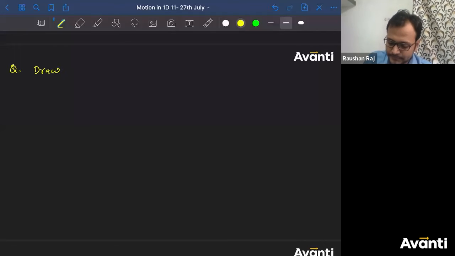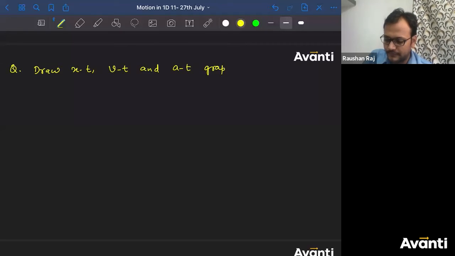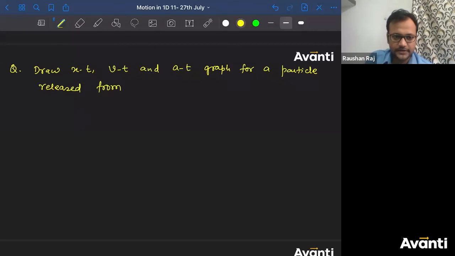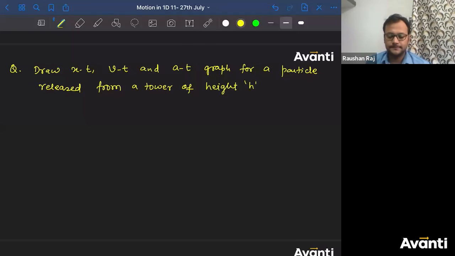Draw the x-t, v-t, and a-t graphs for a particle released from a tower of height h.